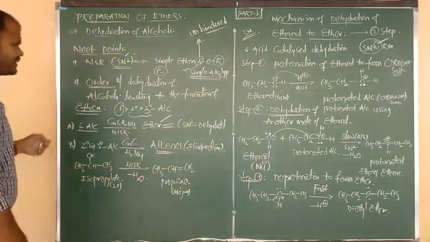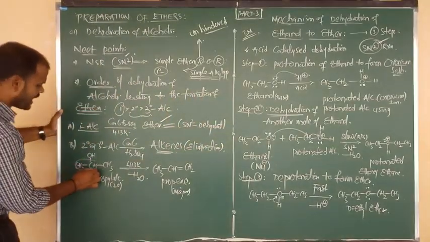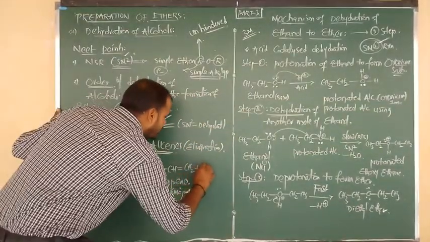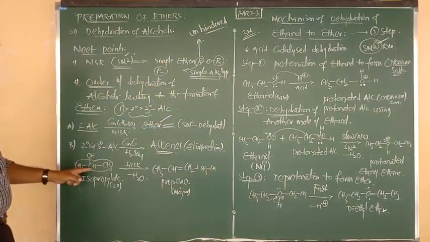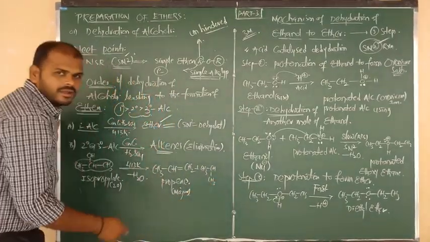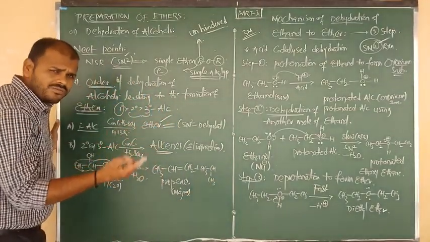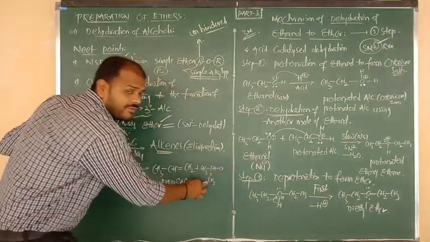So how will you get the ether? The ether formula is ROR, but here the R is the isopropyl group. So we can say the ether: CH3 bonded to CH, CH3 bonded to CH, connected to another CH3. This is one R group. What is the formula of ether? ROR. So CH3, now this is looking like one R form.